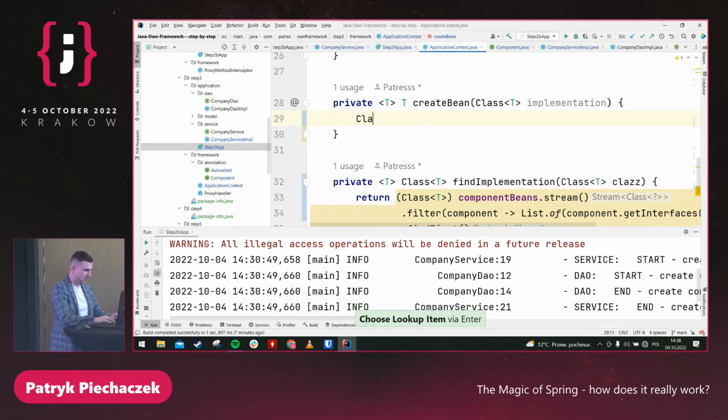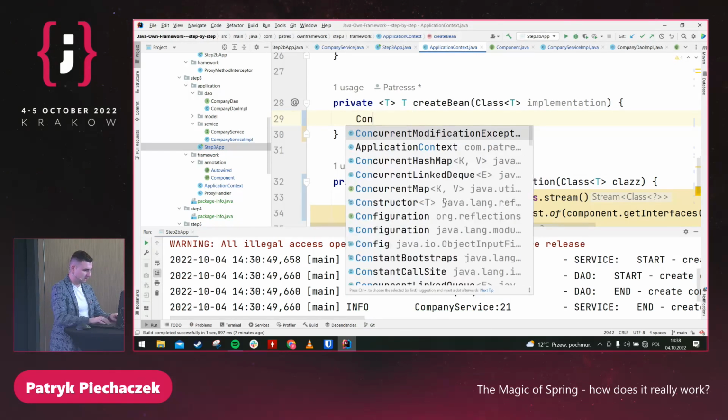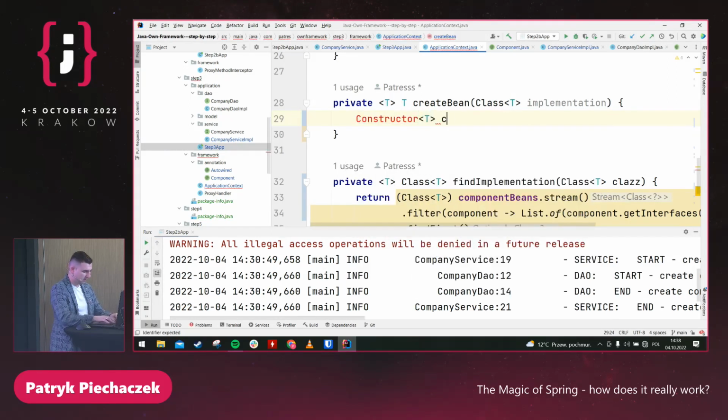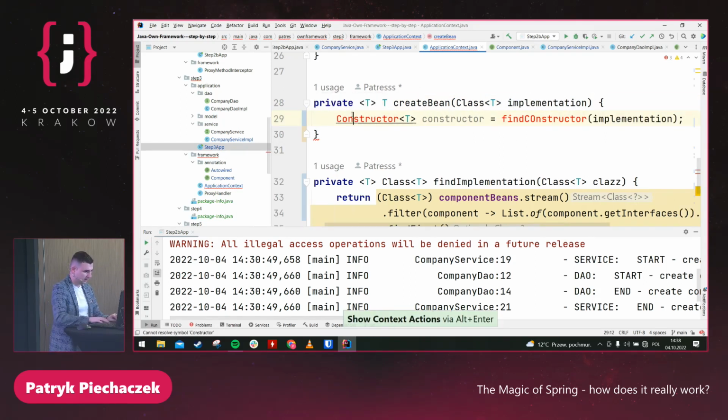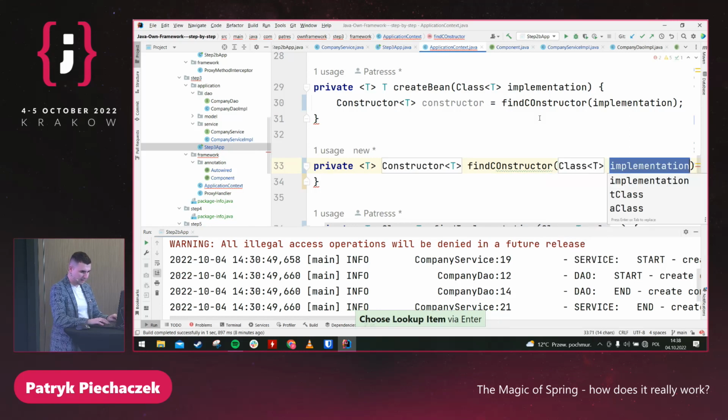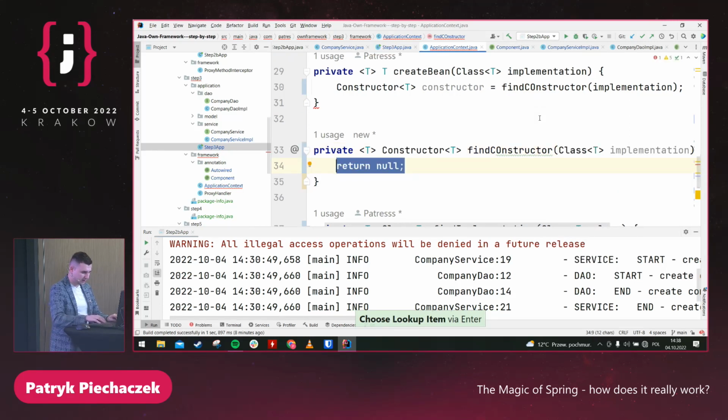So we can use create constructor for the same type and find constructor using the implementation. So let me import everything. There is a constructor, okay. There is a findConstructor. Let's create a method. And how can we find the constructor using the implementation?